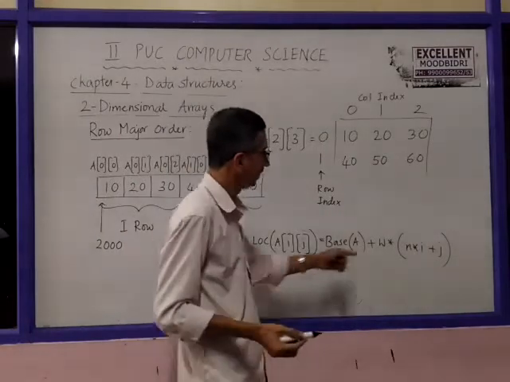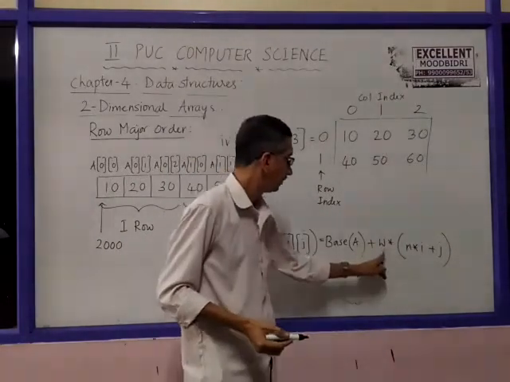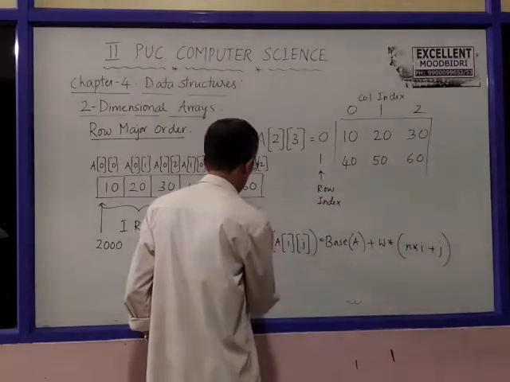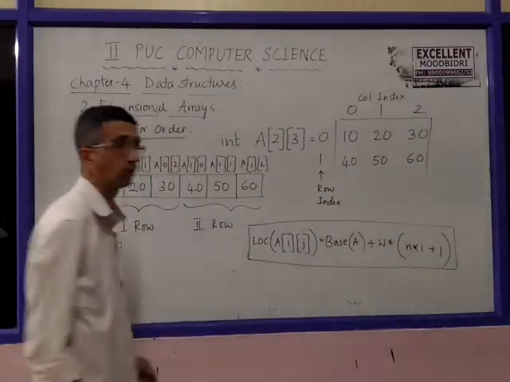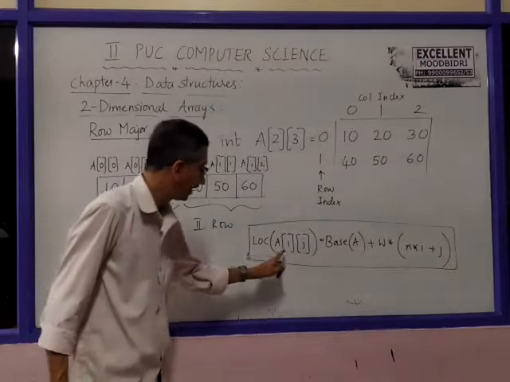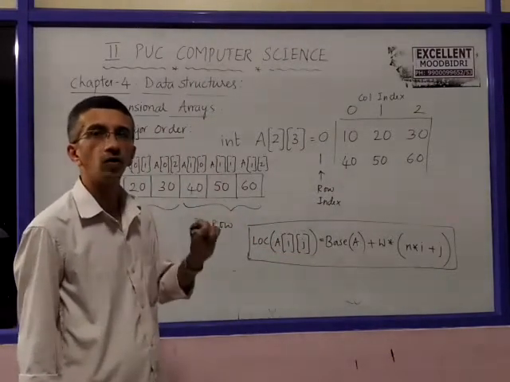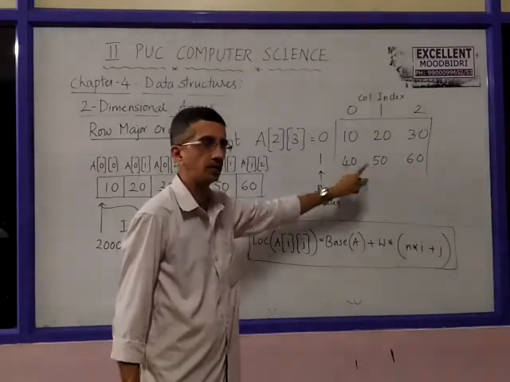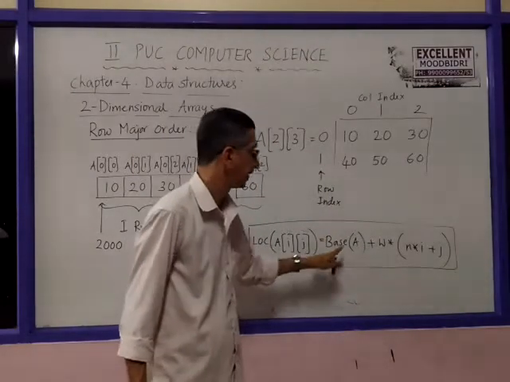So there, the minus lower bound term is given, but it is not necessary. Width into n into I plus j. So this is the formula to find the location of any item according to the row measure, where A, I and J are the indices of the particular element whose location we want to find out. Base address is the address of the first item of the array.